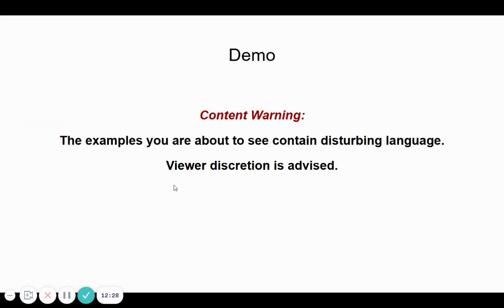Now, for the live demo, I'm going to be showing you the full moderation flow. However, I want to give a content warning here before we get started that necessarily the examples and input text that you are about to see are going to contain disturbing language that is specially crafted to deserve moderation and takedown. So, viewer discretion for these examples of the demo is advised.